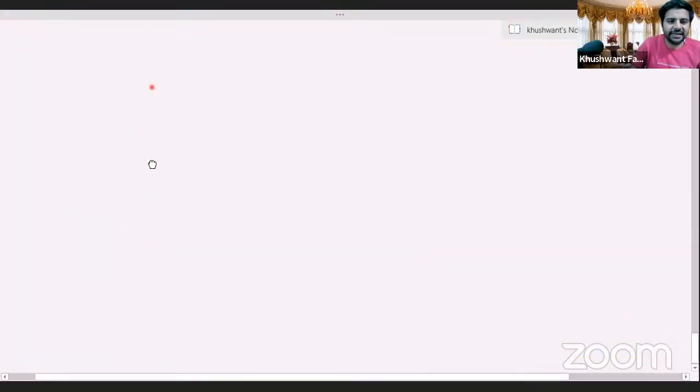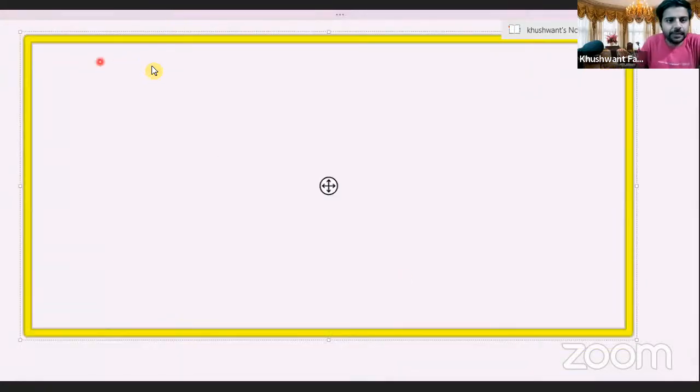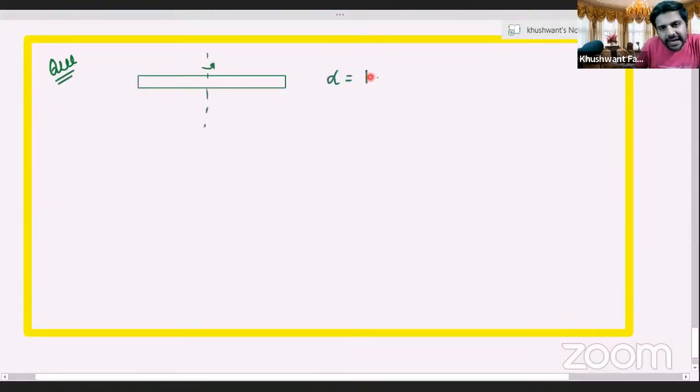Let's take the next question, everyone. You are given the same question. Again, there is a rod that is rotating about a central axis. Alpha is equal to 10 radians per second square, and the time value is 2 seconds.